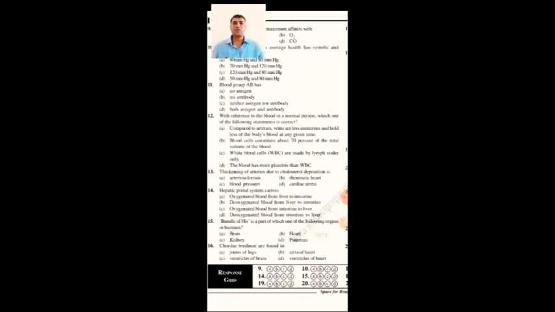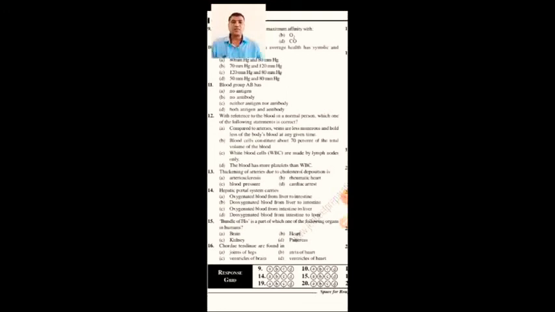With reference to the blood in a normal person, which one of the following statements is correct?